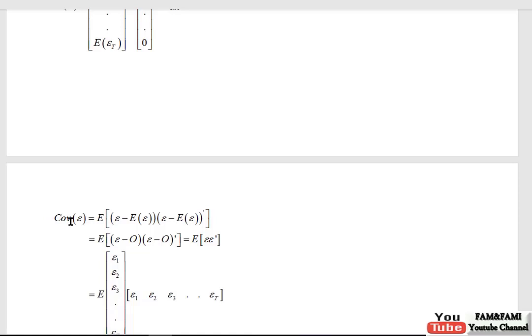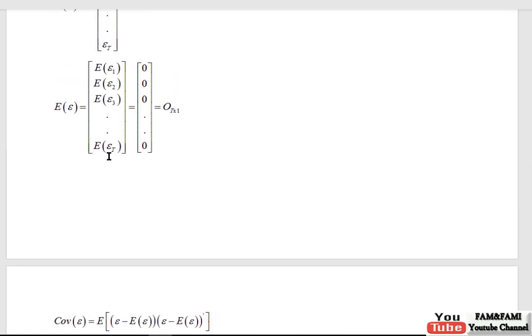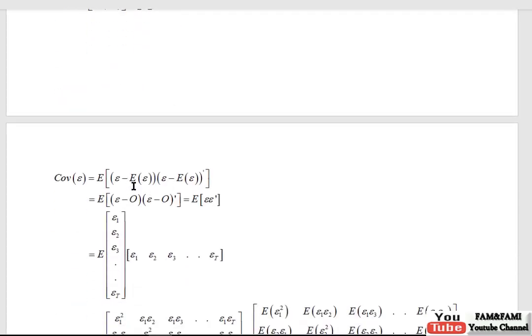Since we are finding the covariance of epsilon, which is actually the covariance of epsilon with itself, at both places we see epsilon minus expected value, and epsilon minus expected value, but with transpose on the second expression. Now this expected epsilon, we derived in the last step, is big O, the null vector. So replace this expected epsilon with big O, and replace this expected epsilon with big O as well. So we are left with epsilon minus O, epsilon minus O.